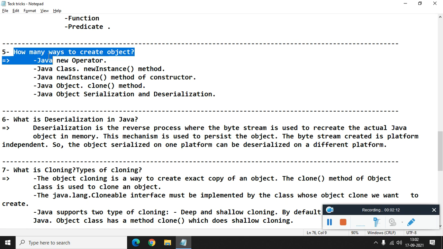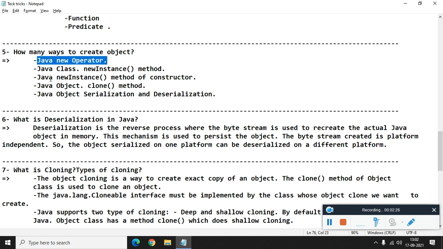The next question is, how many ways are there to create an object in Java? Actually, there are 5 ways to create an object in Java. Basically, we just know the new operator, but there are another 4 ways to create an object. First is using the Java new operator. Second is the Class dot newInstance method. The third one is the newInstance method of Constructor. The fourth one is the clone method of the Object class. Then the fifth one is Java object serialization and deserialization. So these are the 5 ways to create objects in Java.